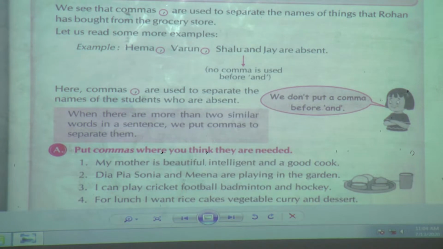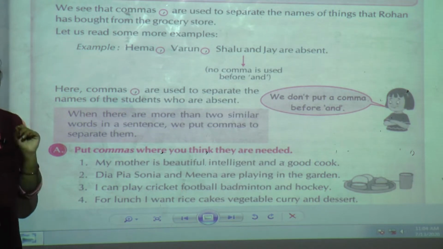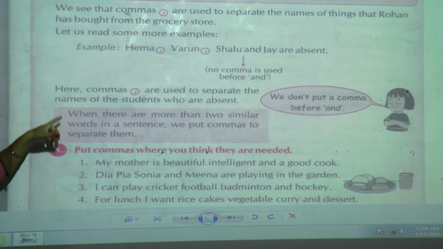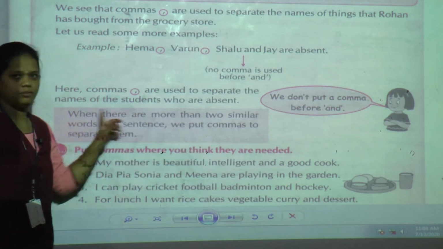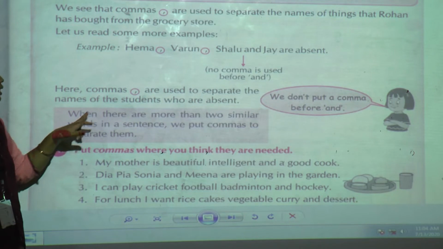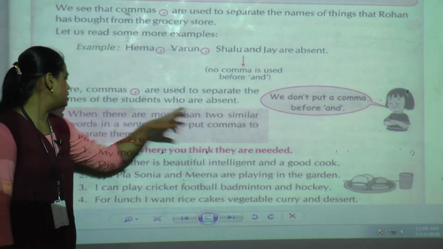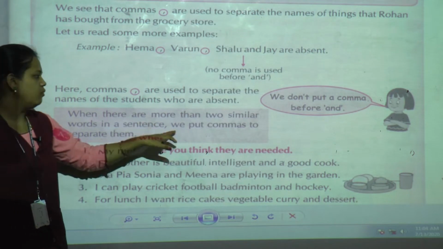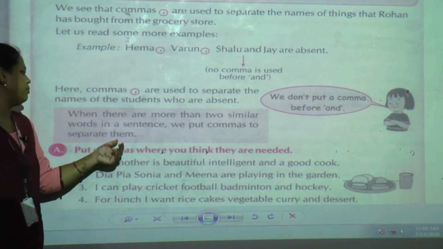Now what is the meaning of comma, or where are we going to use it? See in the pink color box: when there are more than 2 similar words in the sentence, we put commas to separate them.